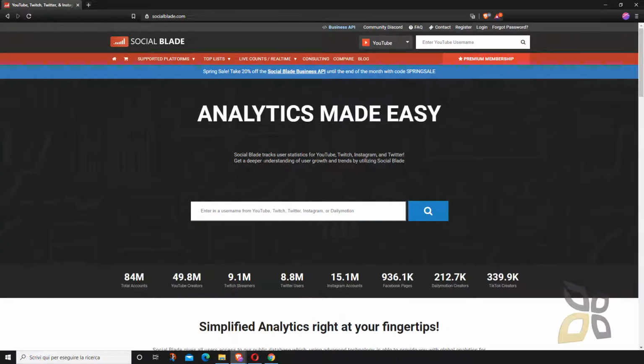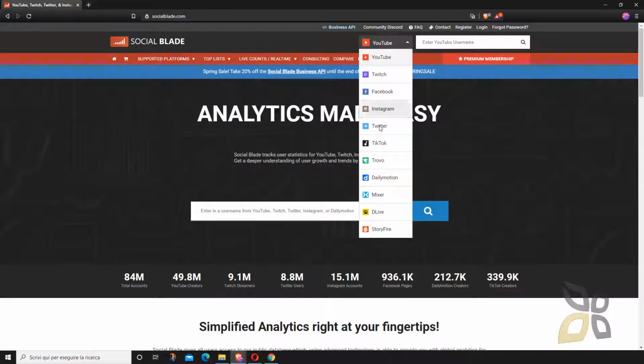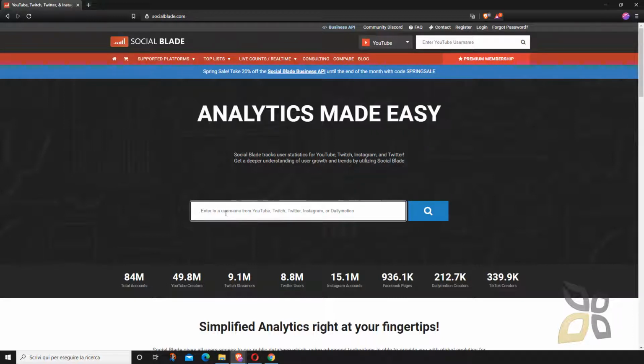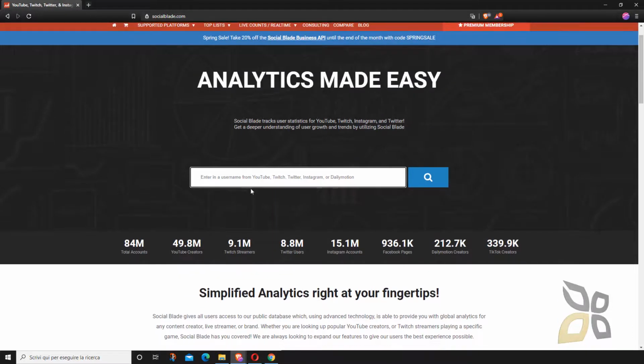Now this is pretty easy and straightforward. Basically, you can search for any social page or social network or any publisher on the web which uses this type of social network, like YouTube, Twitch, Instagram, Twitter, TikTok, Dailymotion, and other stuff. So you just type here the name of the publisher you are looking for.